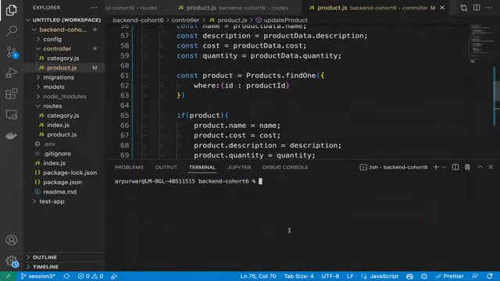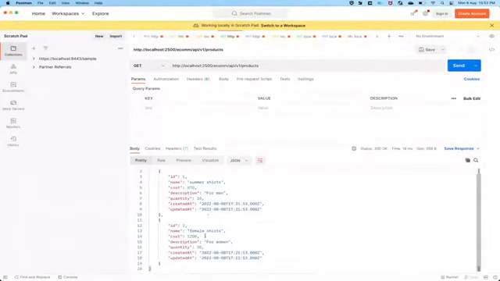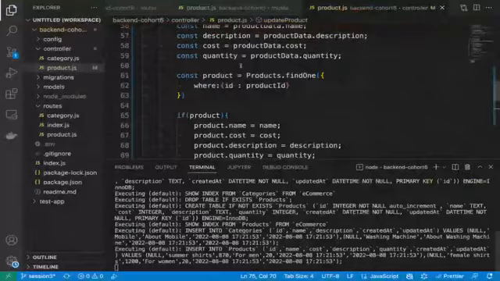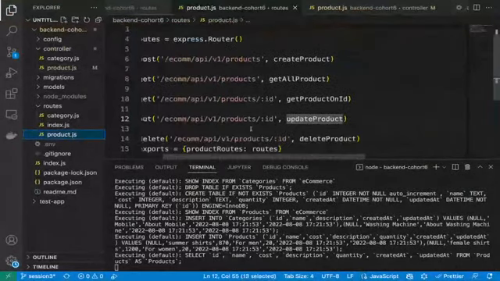Let's test it out, guys. Node index.js. Okay, so first check whether all the records exist or not. Yes, we can see ID1, ID2, both are existing. Now let's update ID2. Our API name, we can check it from the product.js routes.